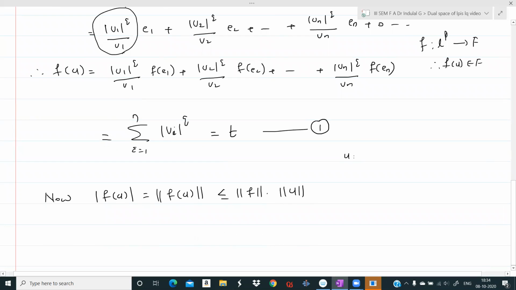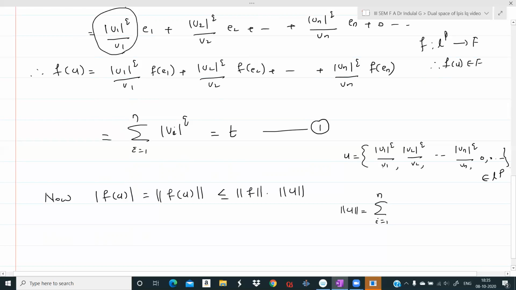See, u is equal to the sequence modulus of v1 raised to q by v1, modulus of v2 raised to q by v2, etc. modulus of vn raised to q by vn, zeros elsewhere. This is a member of LP. So norm of u is equal to sigma i from 1 to infinity. But after the nth term all the remaining terms are 0, so the sum limits to n. So sigma i from 1 to n.